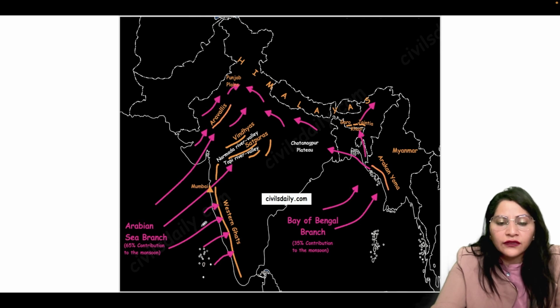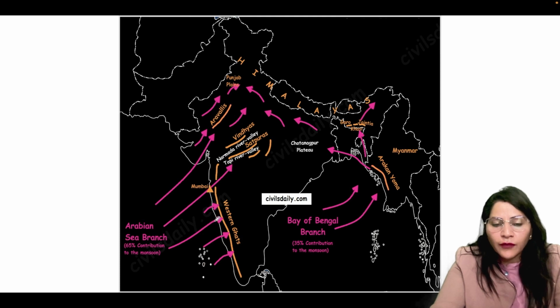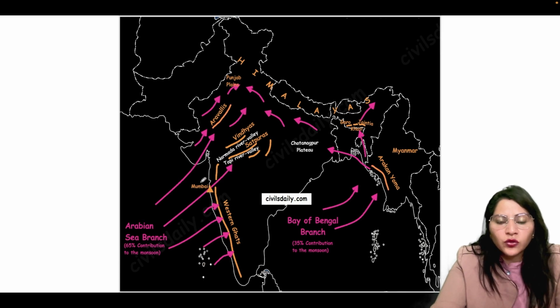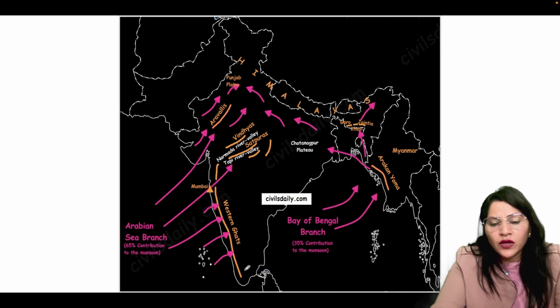So these are the three main branches of the Arabian Sea branch. They are divided into three branches. One branch goes from here to the Western Ghats. The second branch enters Mumbai and goes up to the Narmada River Valley and the Tapi River Valley. And the third branch enters the Saurashtra plateau, and here it is moving parallel to the Aravalis. This is about the southwest monsoon's branch. Which one? The Arabian Sea branch.